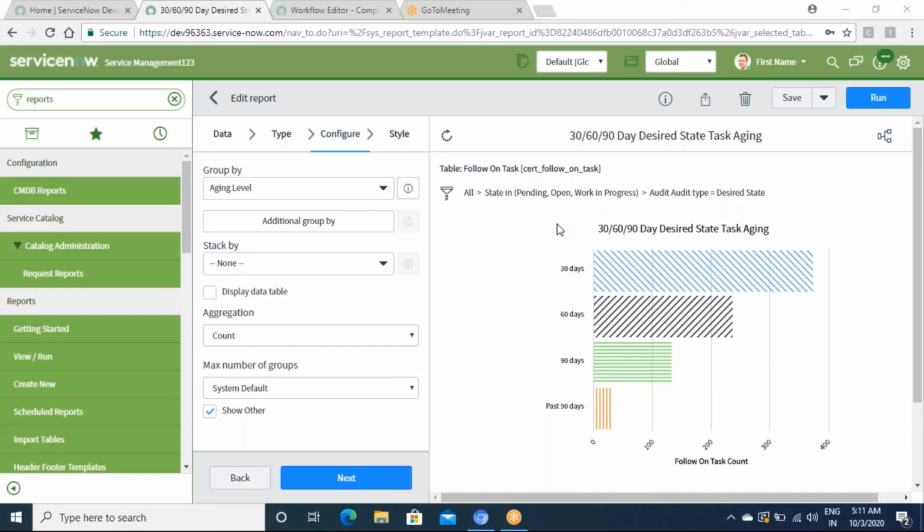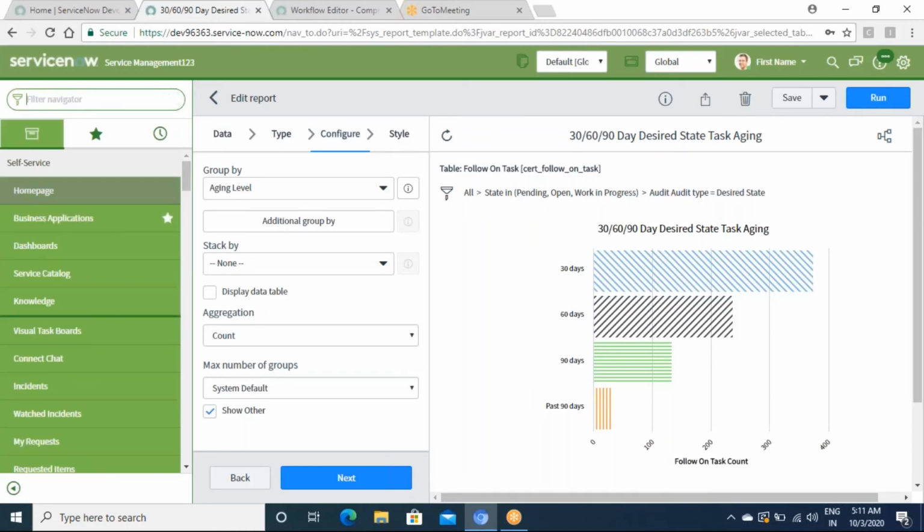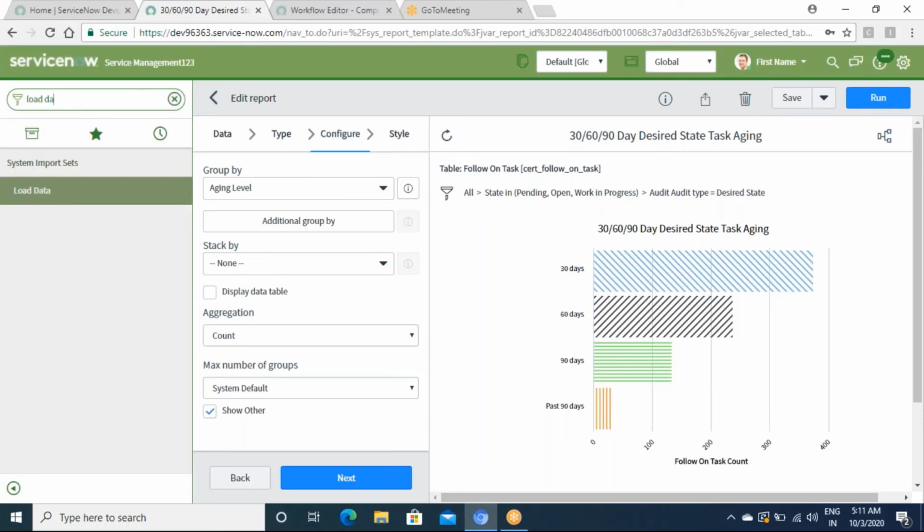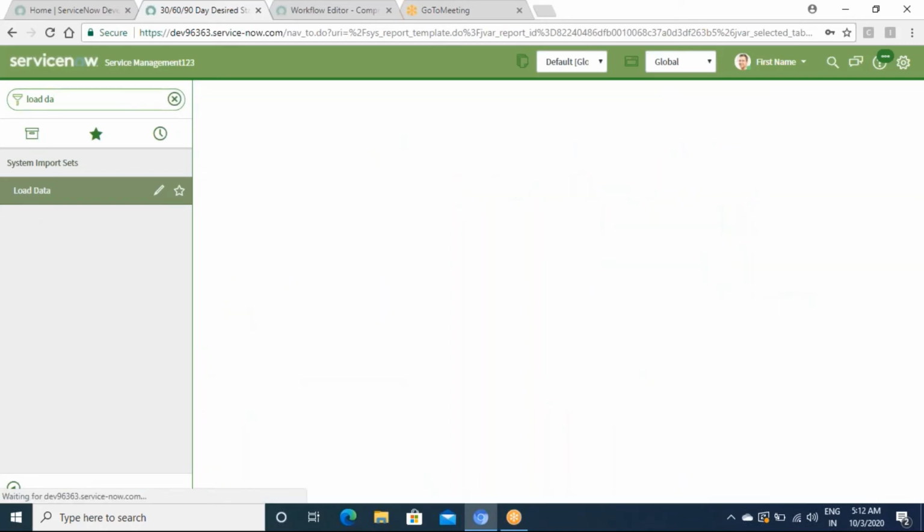Anybody else have any questions? Srinivas, just a minute, I'll come back to you. There is a concept called load data into ServiceNow where you can load Excel sheets.